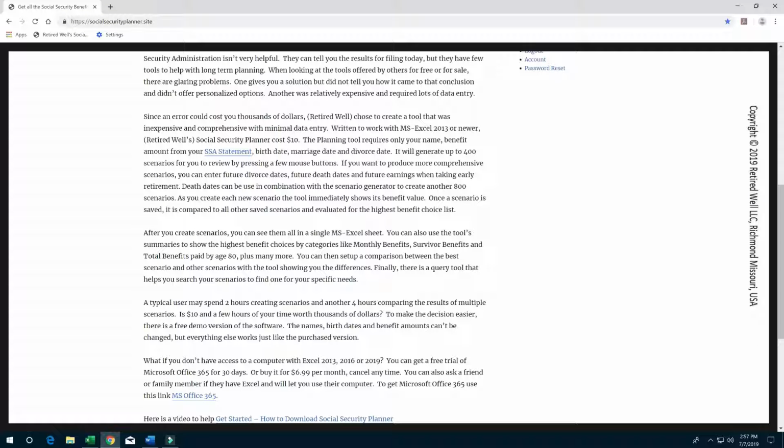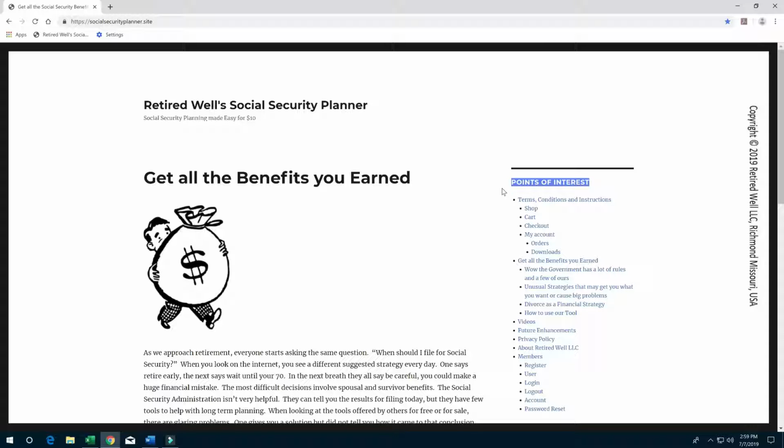Our home page contains a general description of our product, as well as numerous reasons why you should use our planner. Our planning tool requires Microsoft Excel 2013 or newer version. If you don't have this software, there is a link at the bottom of the home page to the Microsoft Office 365 website. At the upper right-hand side of the page is a menu labeled Points of Interest.